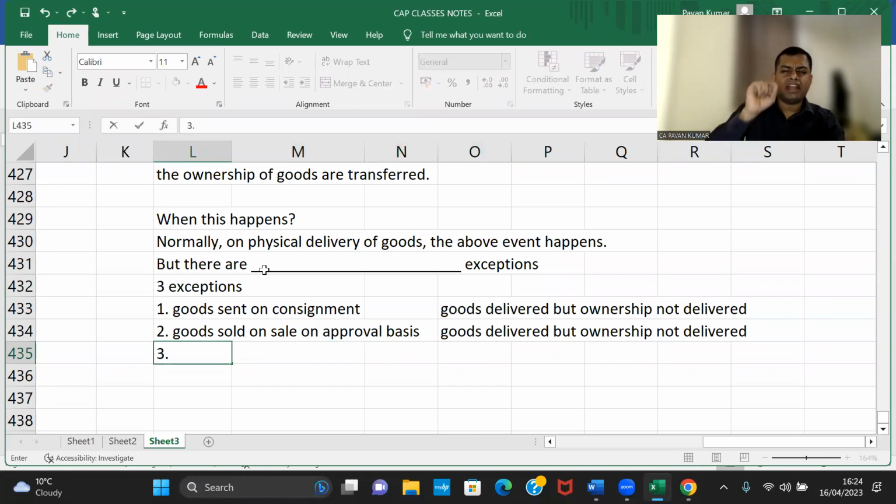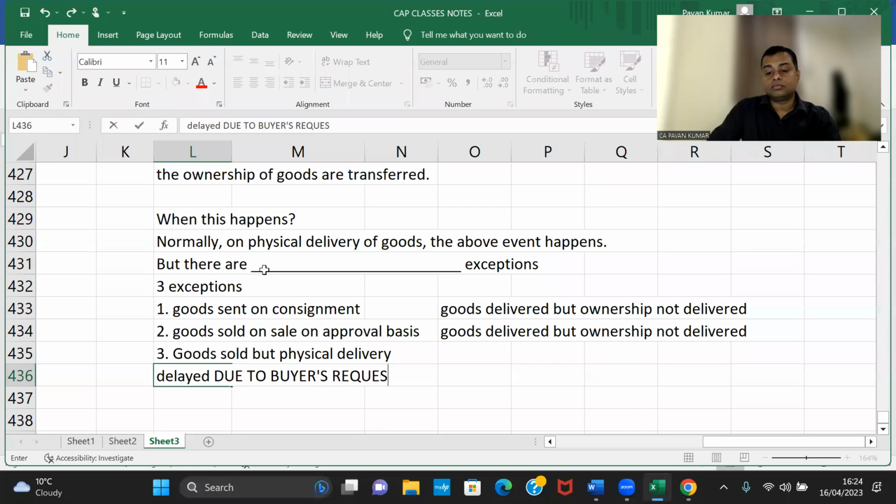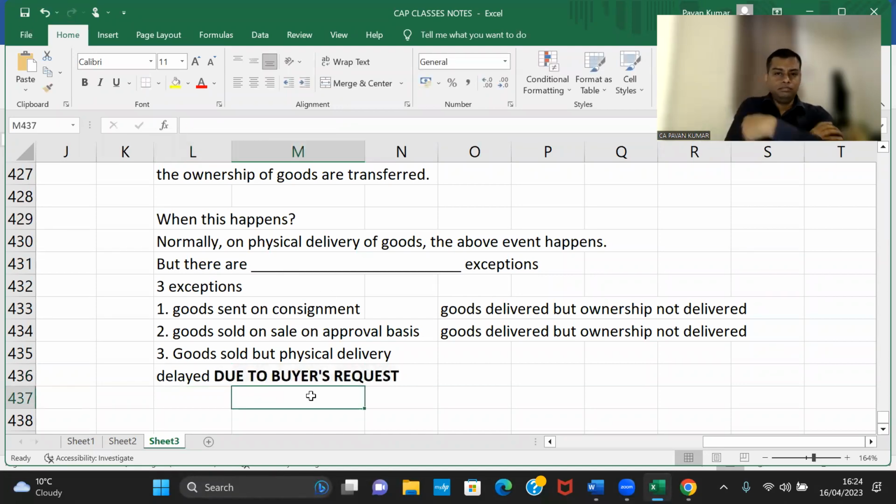Third one is very, very important. Goods sold, but physical delivery delayed due to buyer's request. What? Buyer's request. On this, there are many questions given.